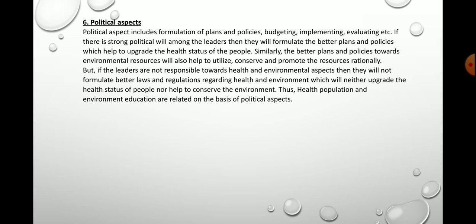So there must be strong political will in the political leaders, so that it will have a positive impact on the health of the people, the health of the citizens, and the environmental status of the country will be good. So in this way, you can say that there is a close interrelationship between health, population, and environment on the basis of the political aspect.